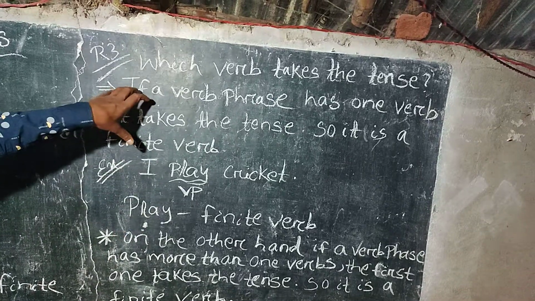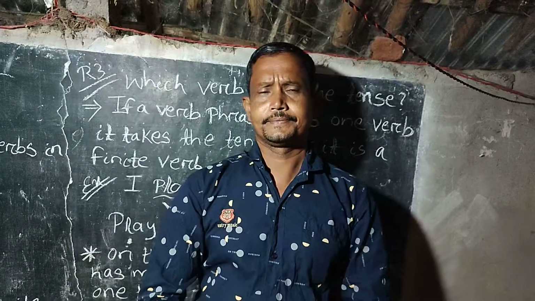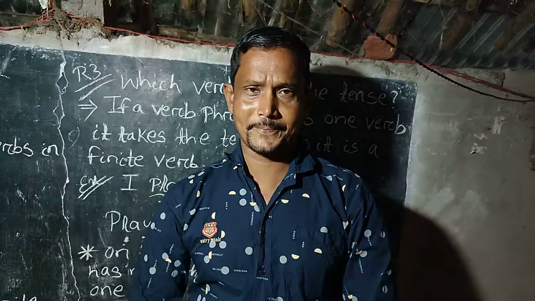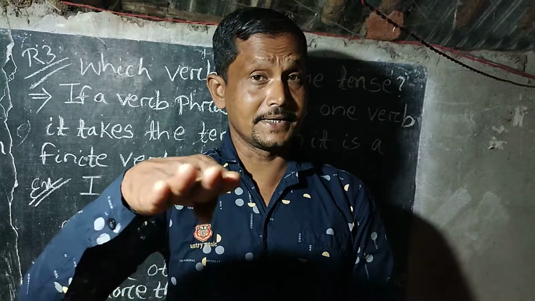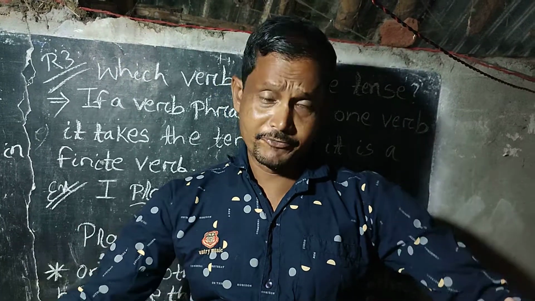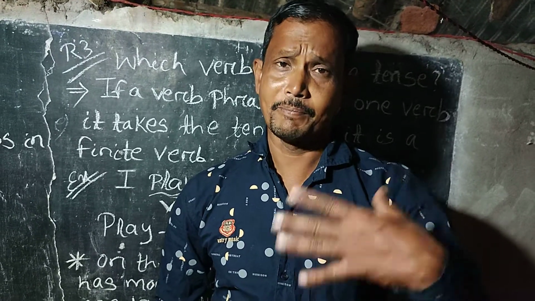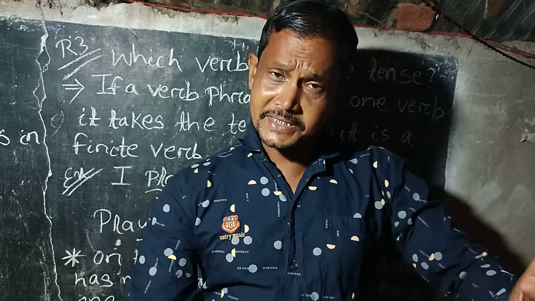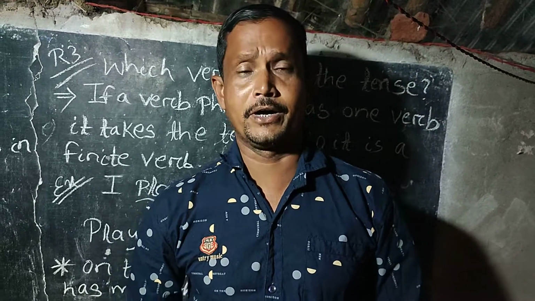Rule number 3, which verb takes the tense? To know the answer, at first we should know that if a verb phrase has one verb, it takes the tense. And as it takes the tense, it is a finite verb. On the other hand, if a verb phrase has more than one verb, the first one takes the tense, so it is a finite verb. But except the first one, the other verbs do not take the tense and they are known as non-finite verbs.